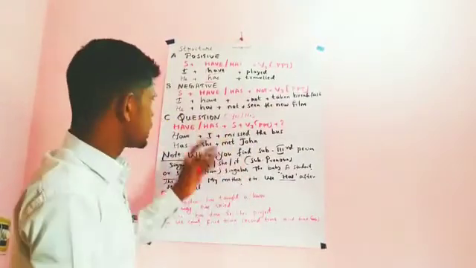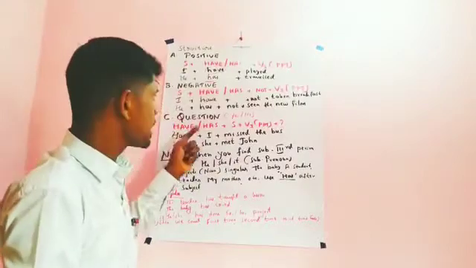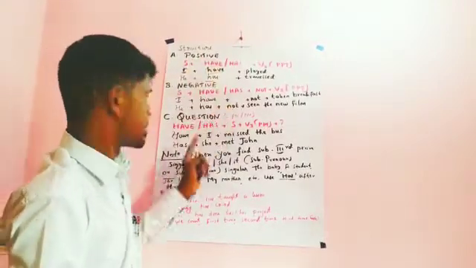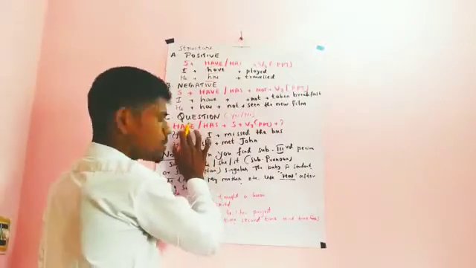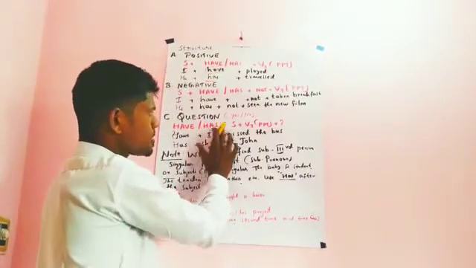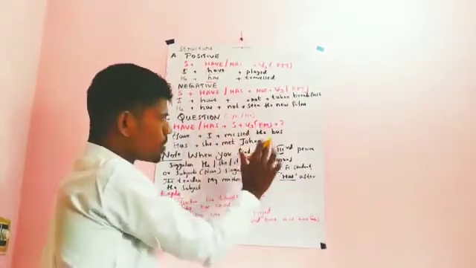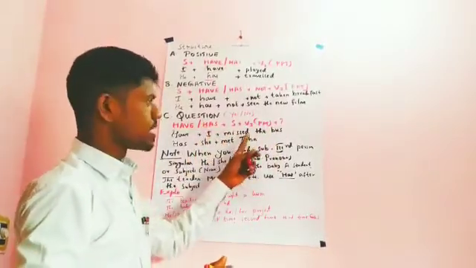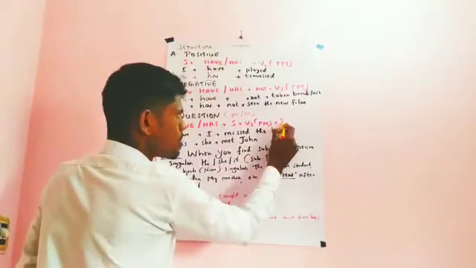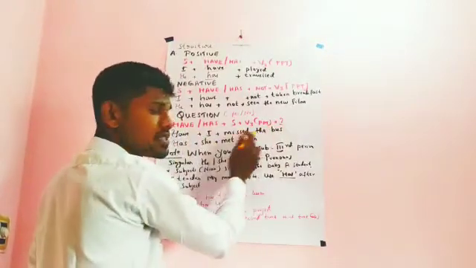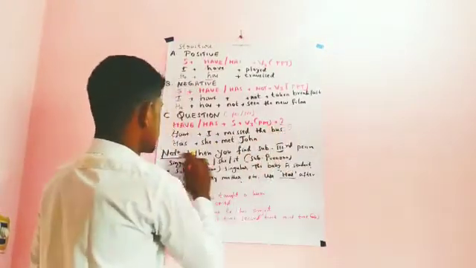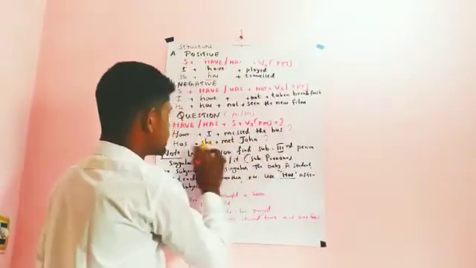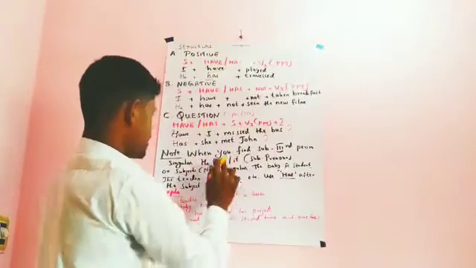Next we are going to see the interrogative. How we can make interrogative present perfect tense, that is yes or no questions. First we have to use the have form, has or have, then subject, verb 3, then since it is a questioning or interrogative sentence, at the end we have to keep a question mark. Have I missed the bus? Question mark. Has she met John? Question mark. This is the interrogative sentence.